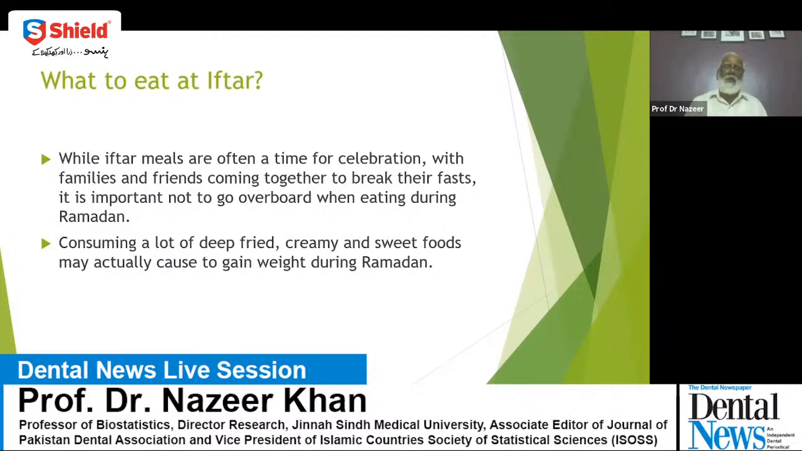It is important not to go overboard when eating during Ramadan. Consuming a lot of deep fried samosas and other fried things, cream and sweet food may actually cause weight gain during Ramzan. So you should avoid these creamy things and also the fried things. Next, please.